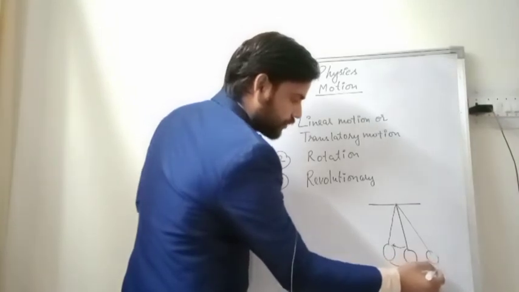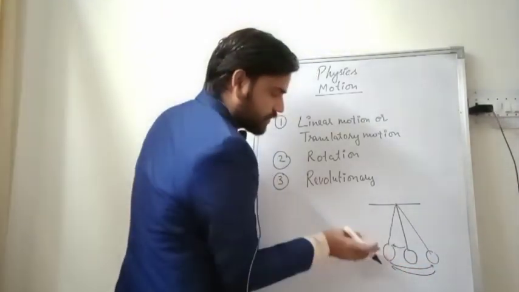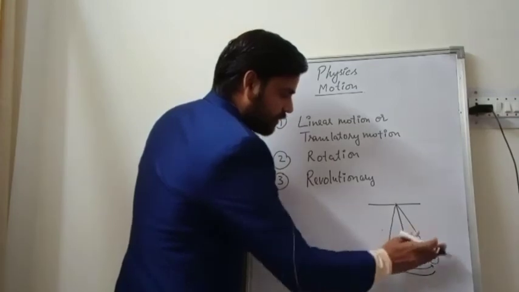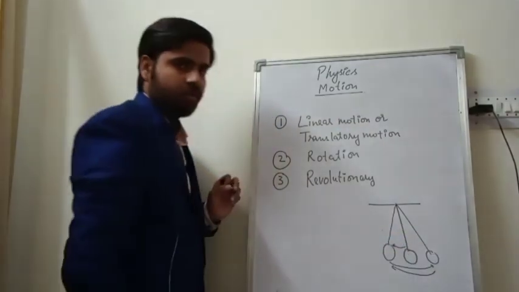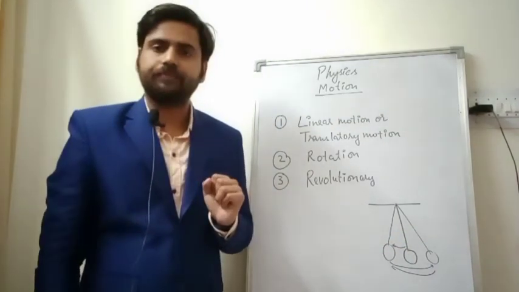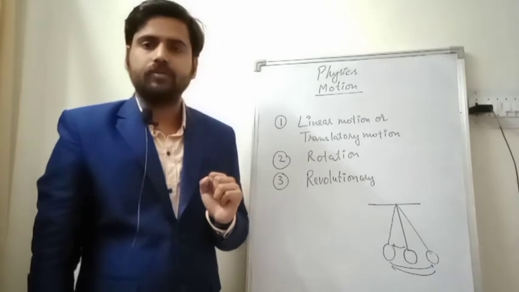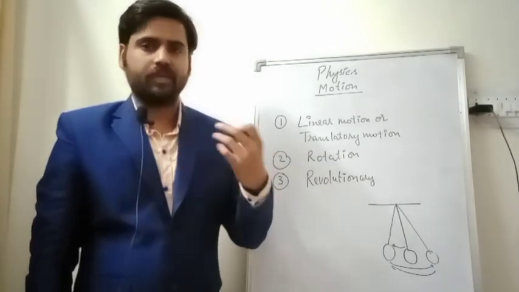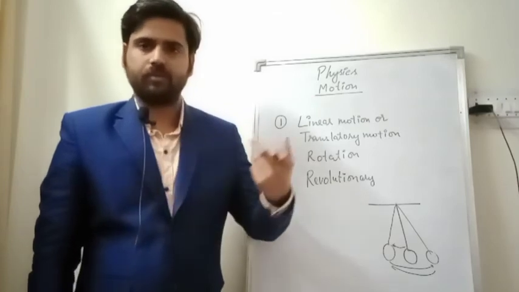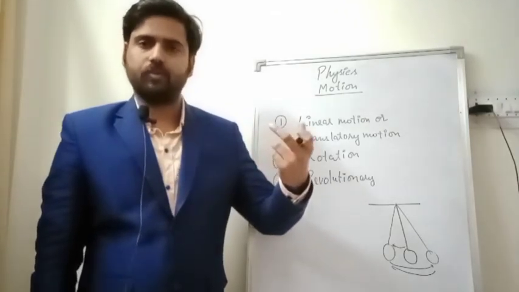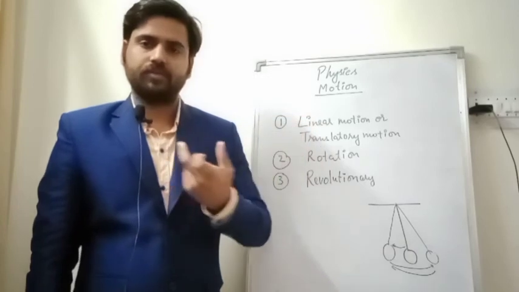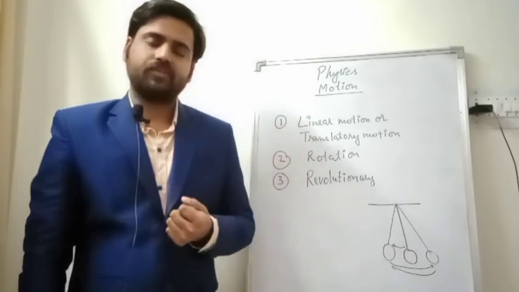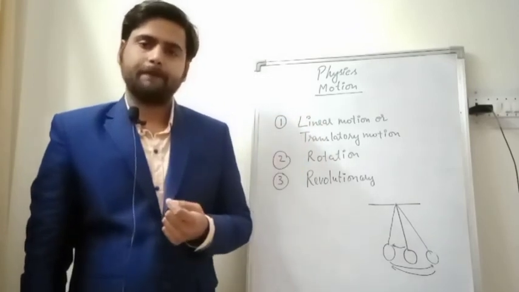It will reach up to here, then again here, like this. It is a kind of pendulum motion or oscillatory motion. In a wall clock there is a pendulum, and that pendulum moves from this side to this side. So it is also known as oscillatory motion.